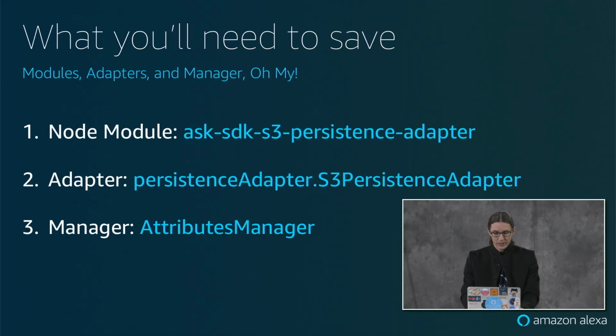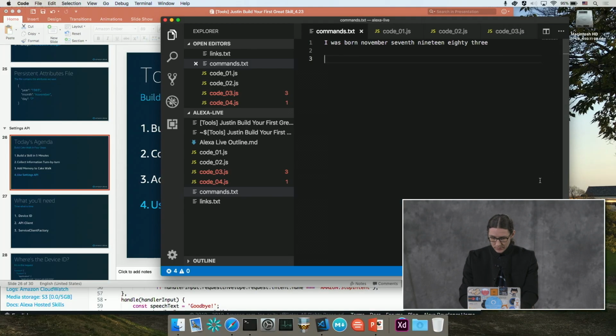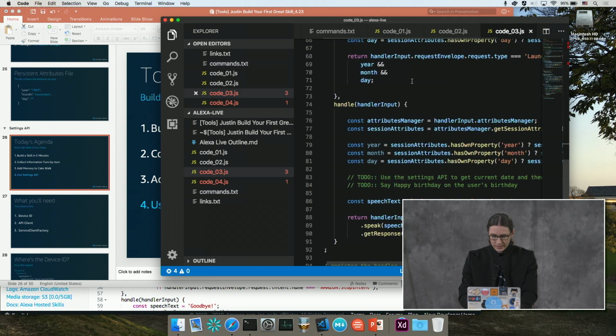And to add memory to Cakewalk, we're going to need three things. We're going to need a node module for the persistence adapter. We're going to need to use the adapter. And then we're going to need to use the attributes manager. And what that's going to do for us is we're going to save into a file that's going to be stored in S3 with this information here, the year, month, and day. So let's go ahead and do that. I have the code for that here.